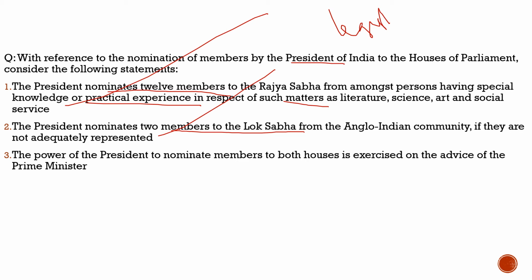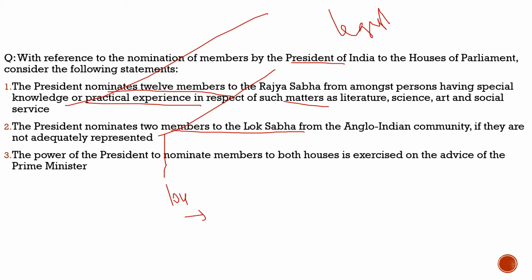Under the 104th Constitutional Amendment Act, this Anglo-Indian criteria was removed. Now they are not nominated, as their population is very minimal, so they are not adequately represented. The reservation, the nominated members from the Anglo-Indian community, has been removed through the 104th Constitutional Amendment Act. But if it were brought back, it would be the president who nominates these members. This statement is also correct.